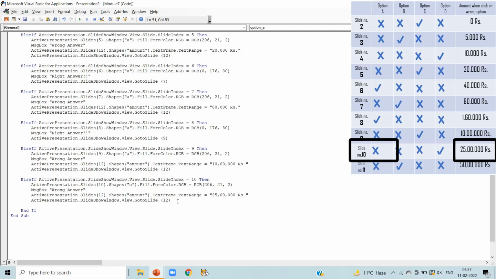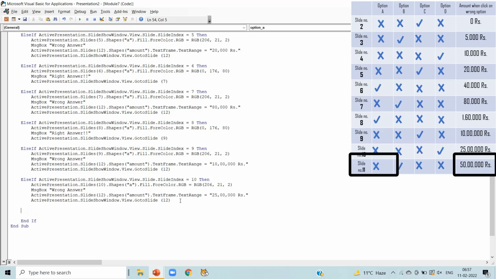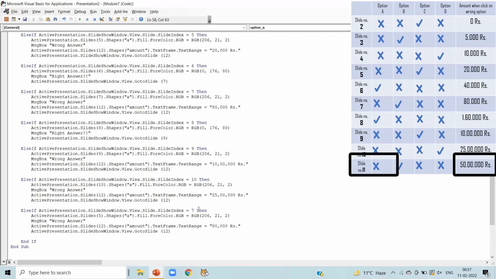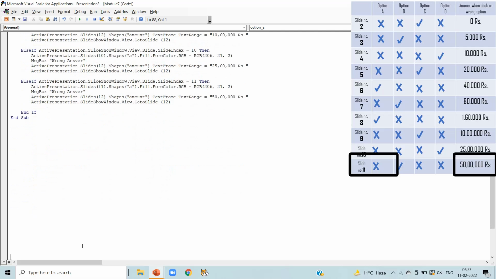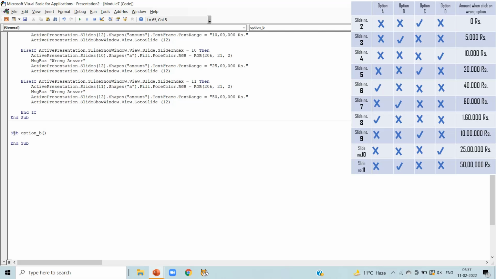Now press enter. As we can notice in slide number 11, option A is wrong answer. So copy that code, write slide number 11 in the first line and in the second line. Message box, wrong answer, and the amount when we click on wrong answer is 50 lakh here. So this is the code of option A when we click on option A. Now we are going to write code for option B. For that, write sub option underscore B in bracket and press enter, and sub will automatically come.